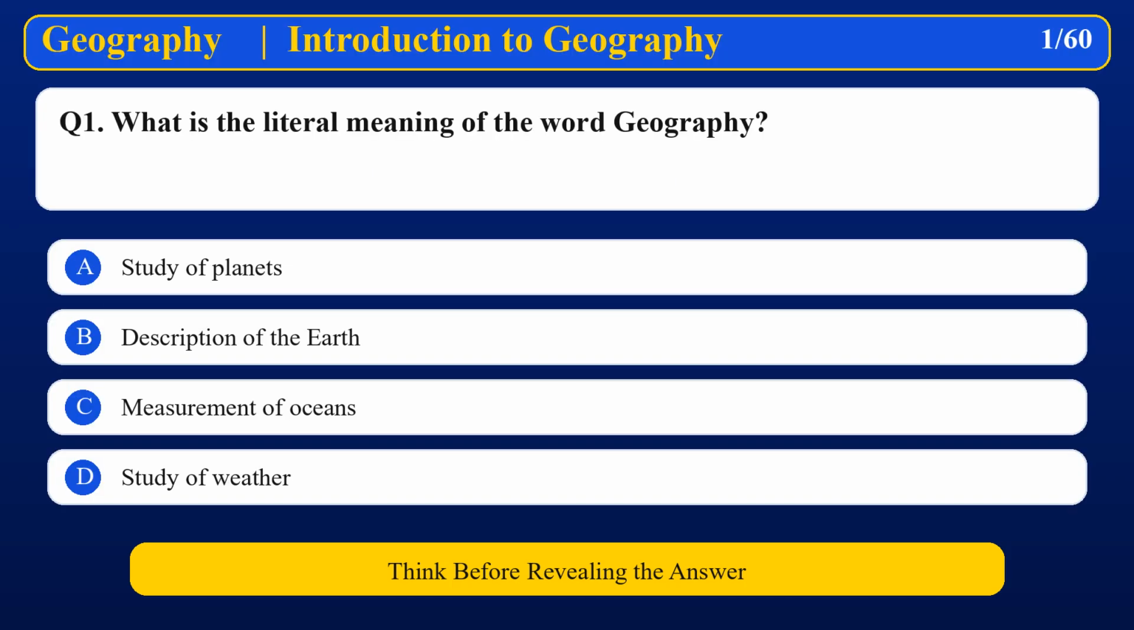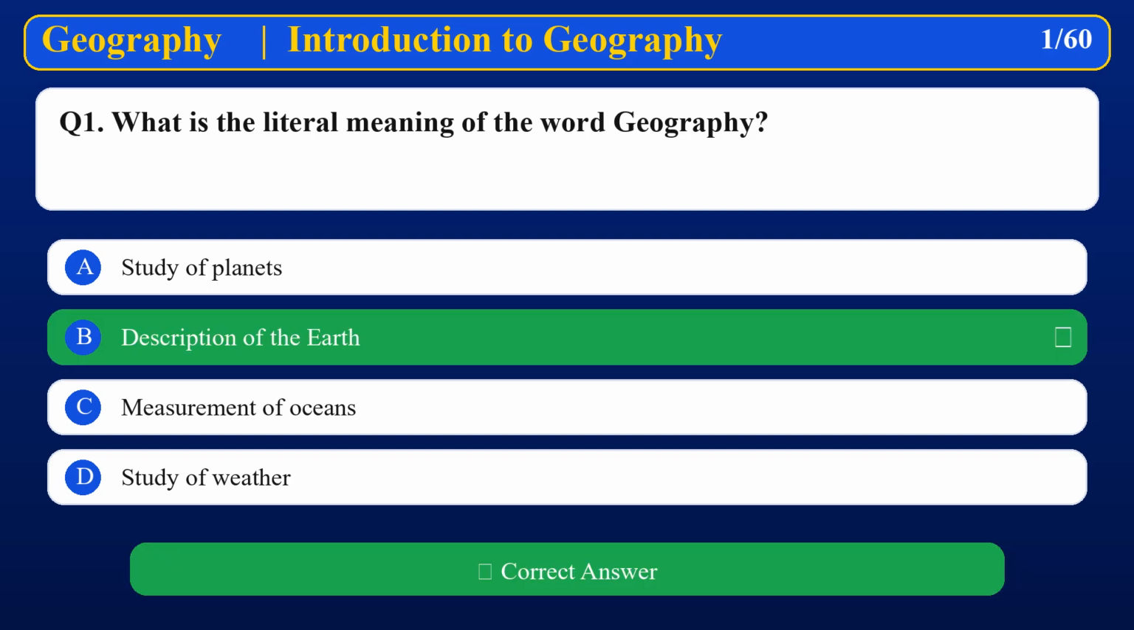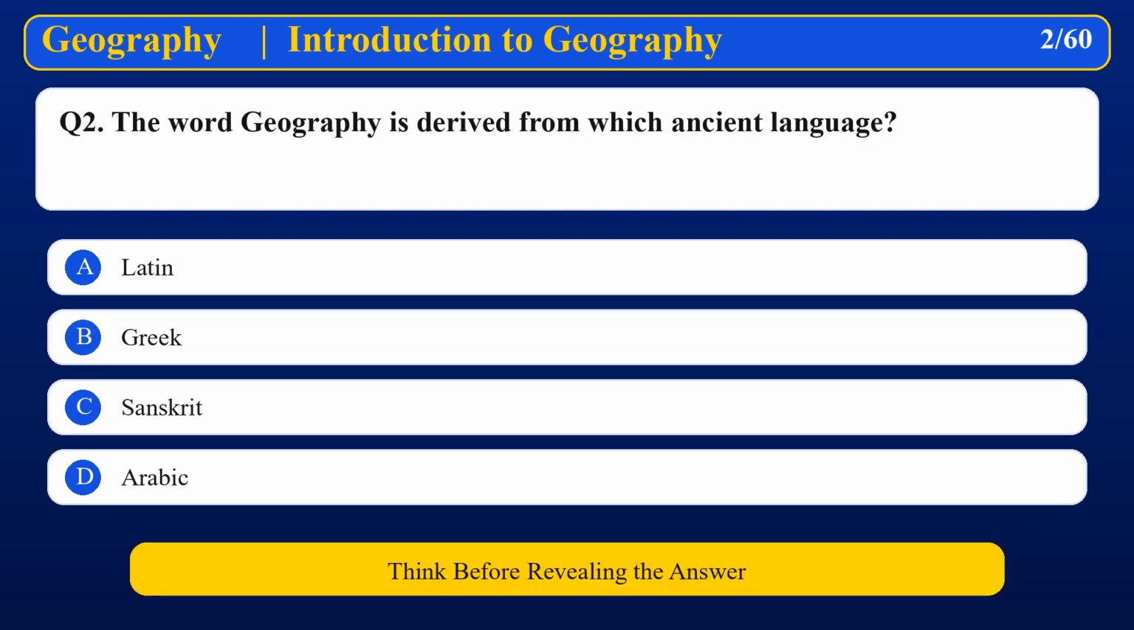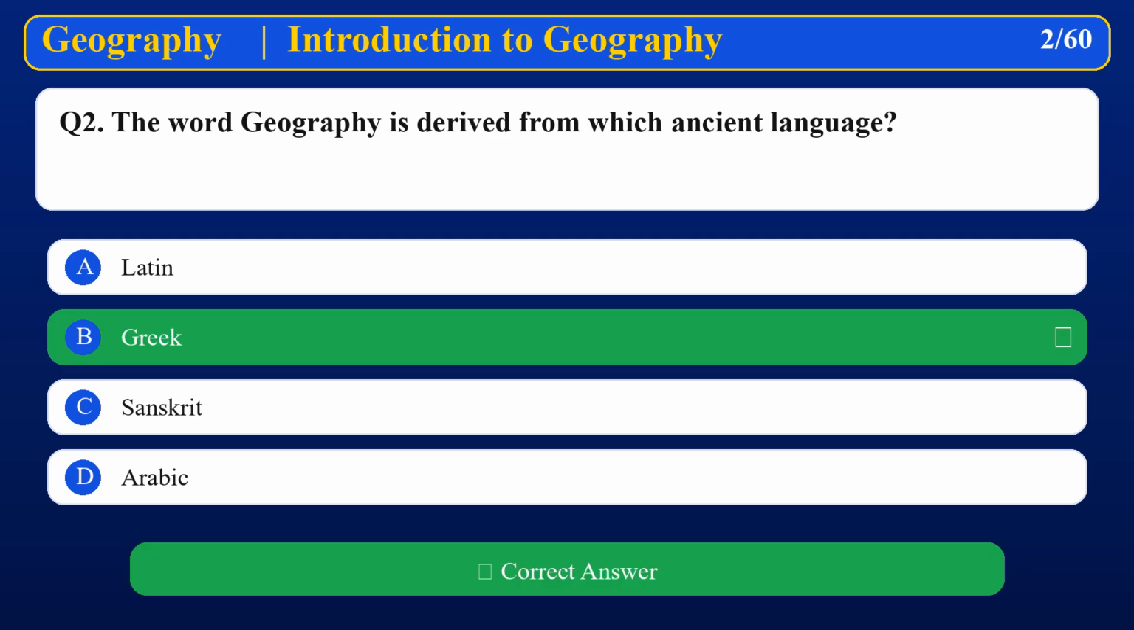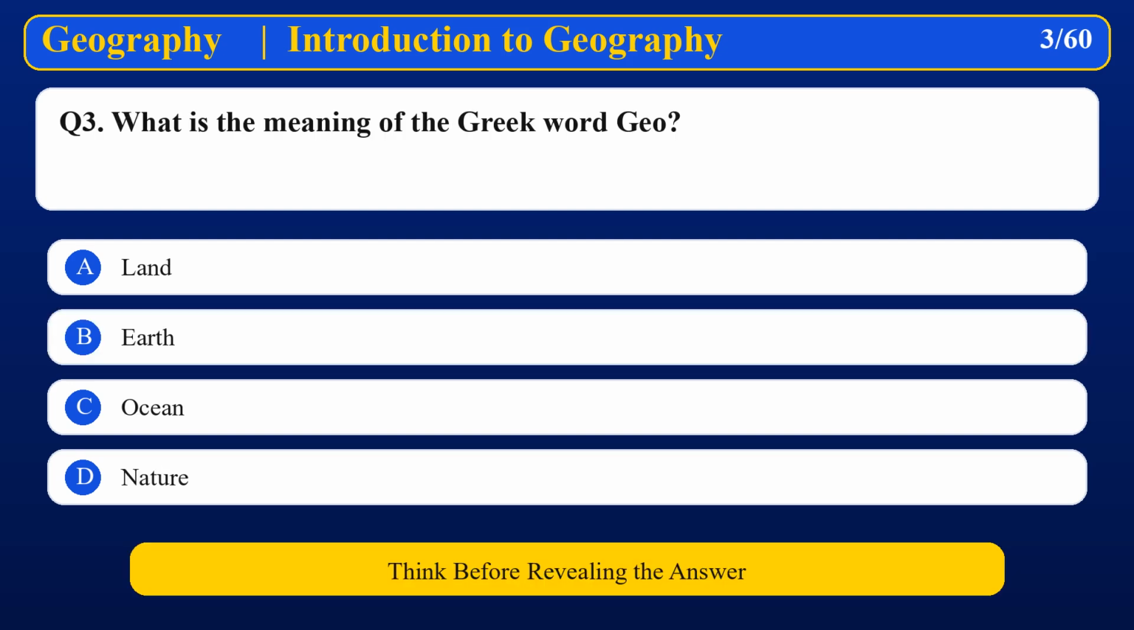What is the literal meaning of the word geography? Description of the earth. The word geography is derived from which ancient language? Greek. What is the meaning of the Greek word geo? Earth. What is the meaning of the Greek word graphia?